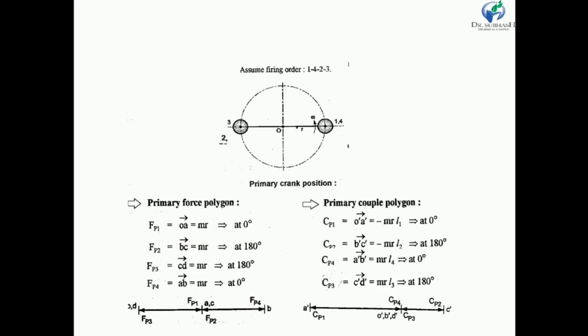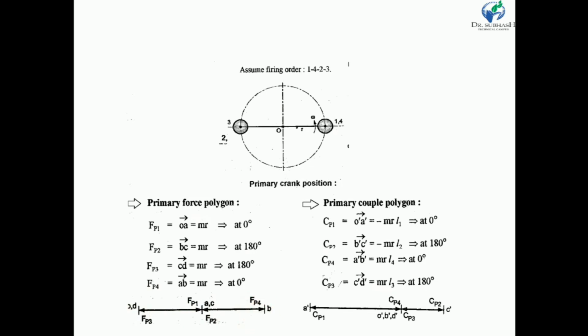So from this point B we draw FP2 here. And from this point C we draw FP3. It is also at 180 degree. So here we draw FP3. So my dear friends, in the force polygon, the starting point and ending point are common. That means our polygon is closed.